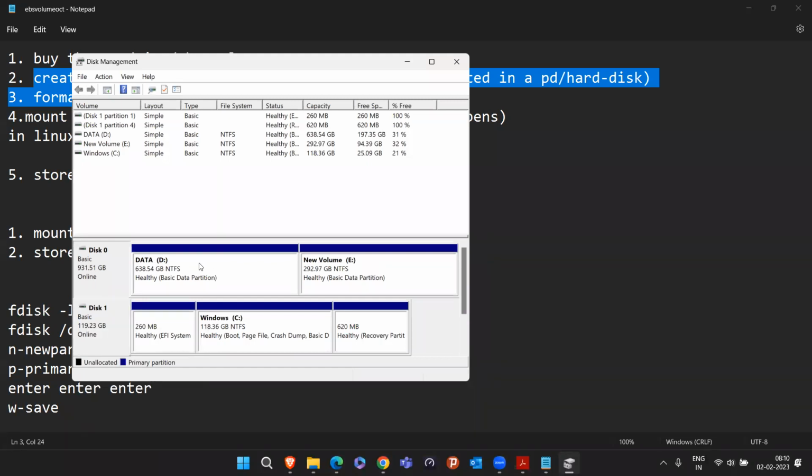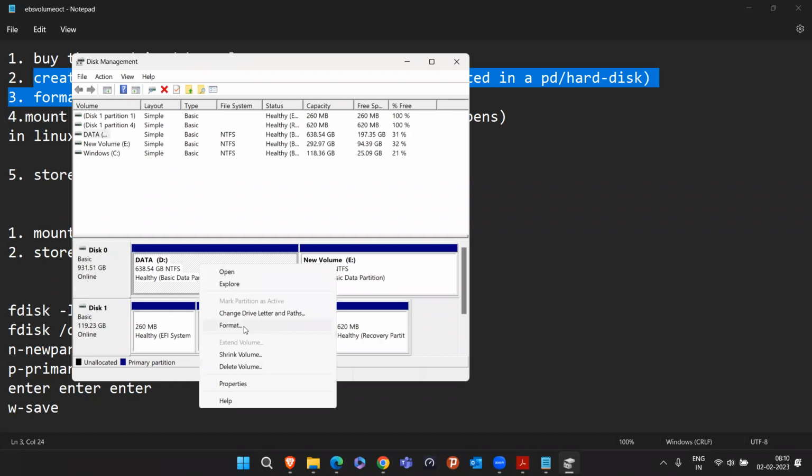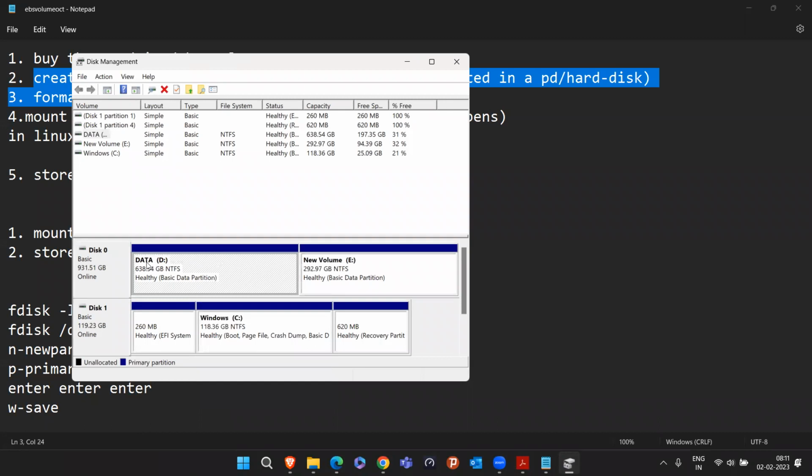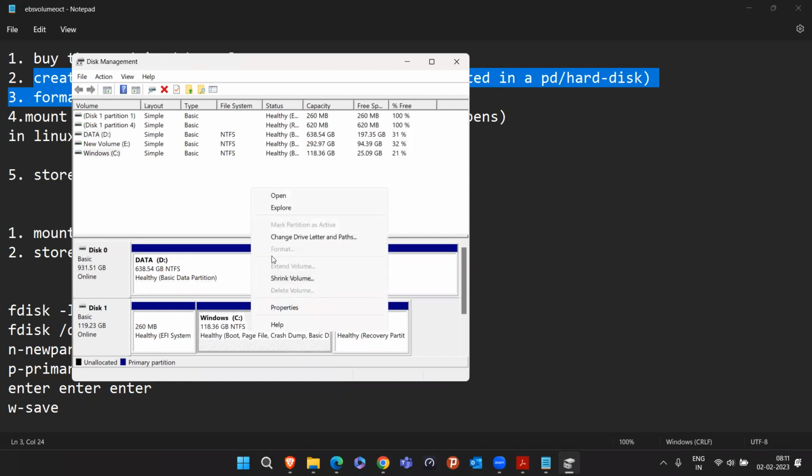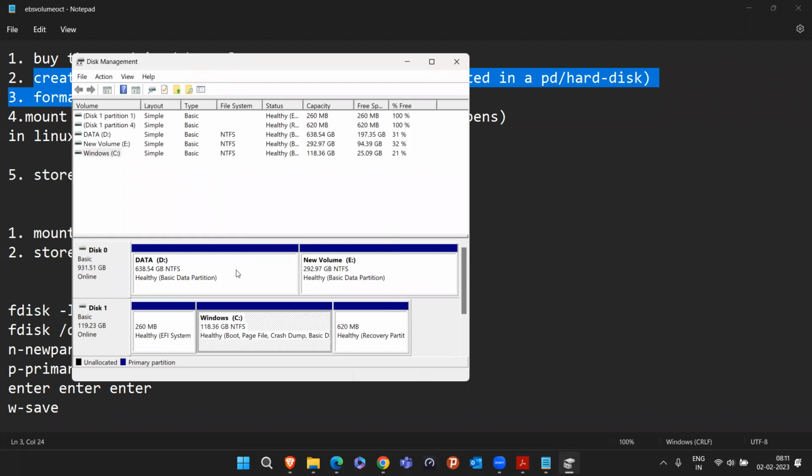Can we format the partition? Yes, I can format the partition. See, there are format options. Format is nothing, just deleting all the data. So I can format the D drive, I can format the E drive, I can format the C drive. Currently this format is disabled for C, because if somebody formats Windows C, then your entire operating system will crash, as all the operating system related data is on the C drive itself. But at least you have to know the fact that we can format the partition, not the hard disk.